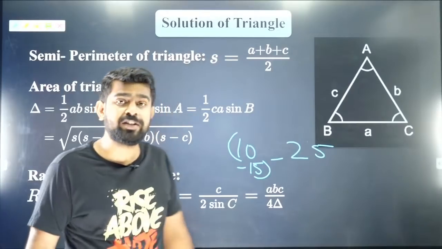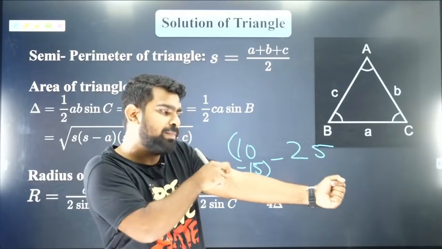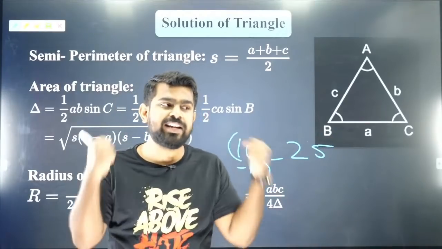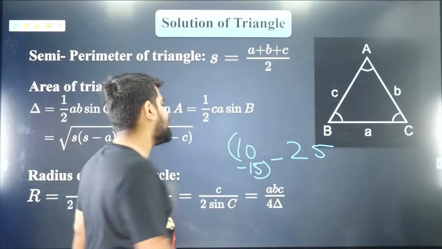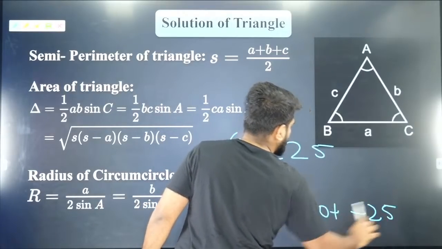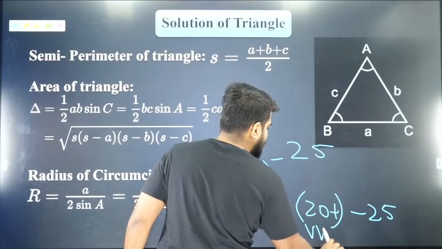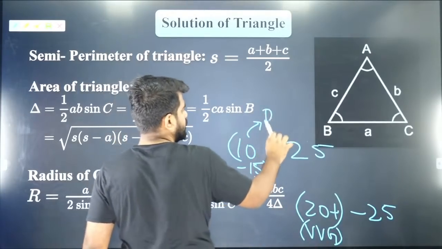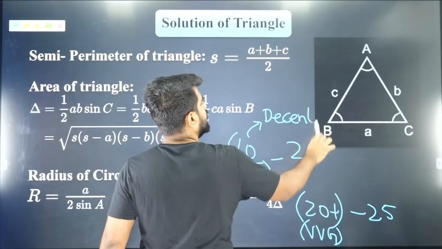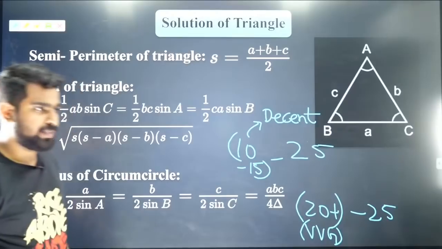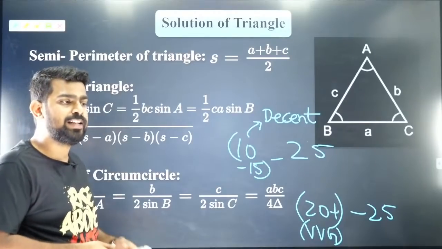But if you are someone who says, sir, math is running in my veins, you can see it in my blood, math is there in my body, then you guys can score 20 plus. 20 plus is a very, very good score, and 10 to 15 is a decent score. So you can decide accordingly. Got it?